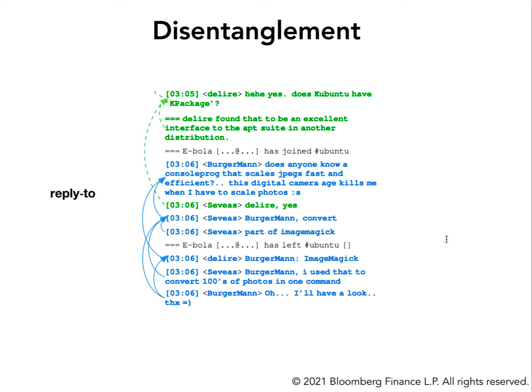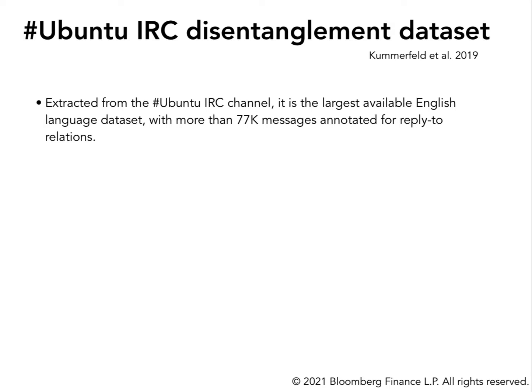Something to keep in mind that is typically a great help when solving disentanglement is the existence of an underlying graph structure in the conversation, which is generated by the intuitive reply-to relationship. So, when a user is not starting a brand new conversation, they are typically replying or following up on some other utterance.